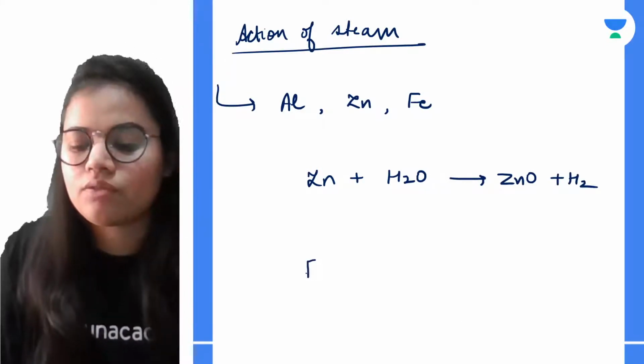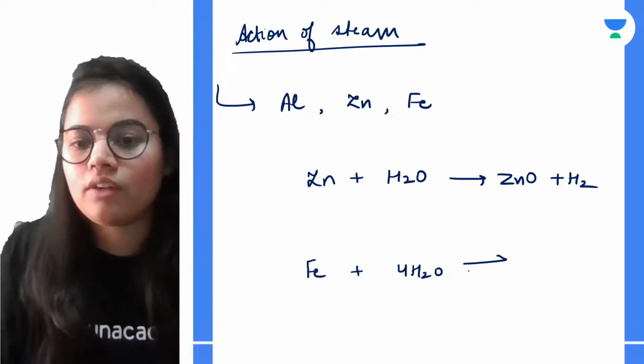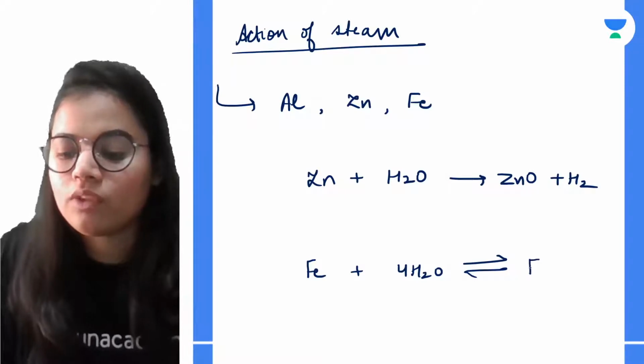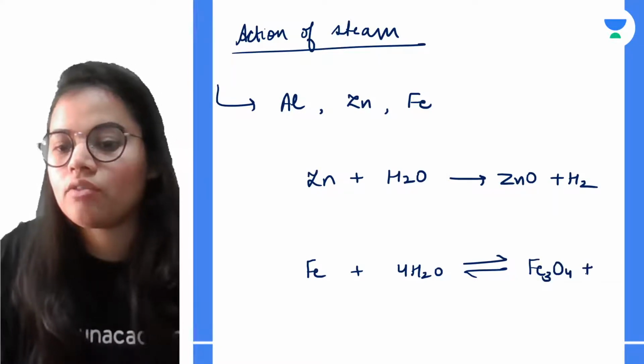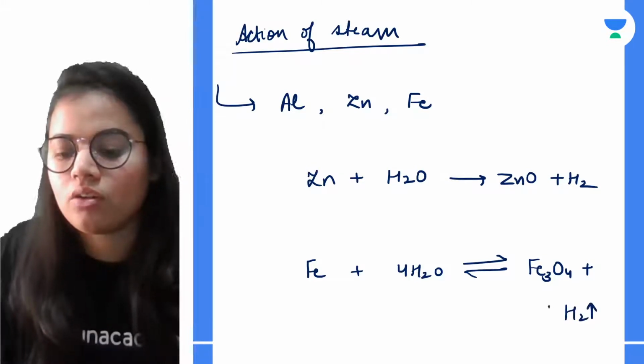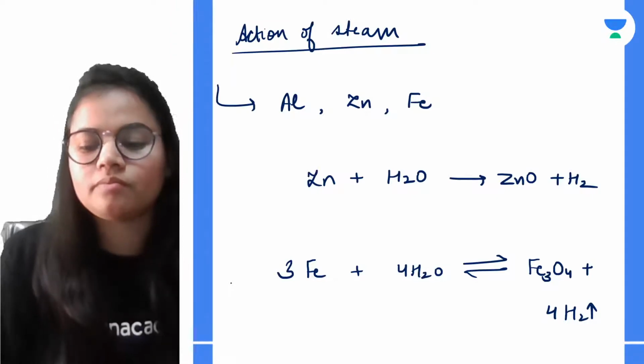With iron, the reaction is reversible. So if we do not remove the hydrogen which we get, it will again reduce the oxide back to iron. So these are the basic reactions.